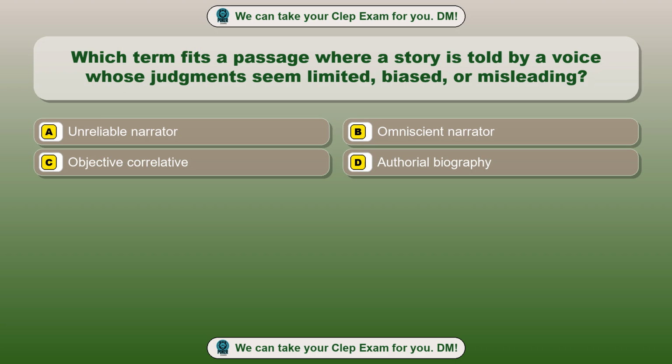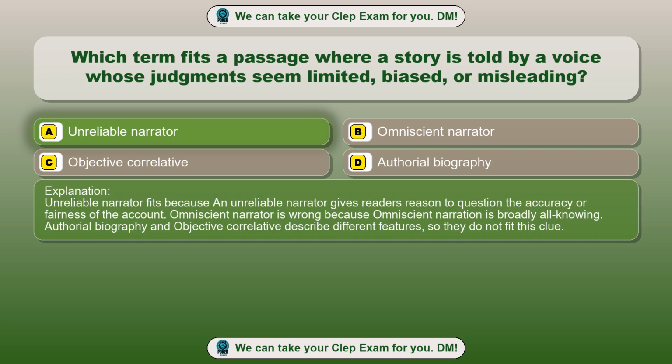or misleading? Option A, unreliable narrator. Option B, omniscient narrator. Option C, objective correlative. Option D, authorial biography. The correct answer is option A, unreliable narrator. Unreliable narrator fits because an unreliable narrator gives readers reason to question the accuracy or fairness of the account. Omniscient narrator is wrong because omniscient narration is broadly all-knowing. Authorial biography and objective correlative describe different features, so they do not fit this clue.